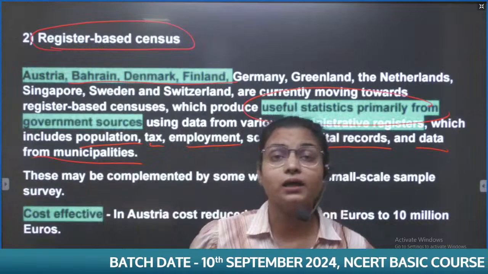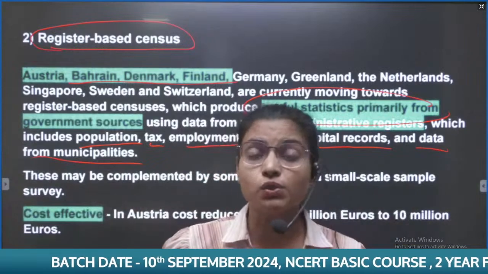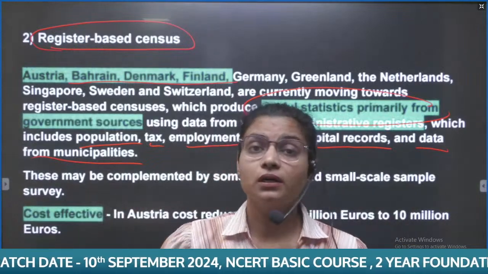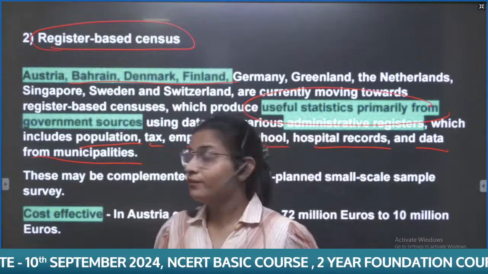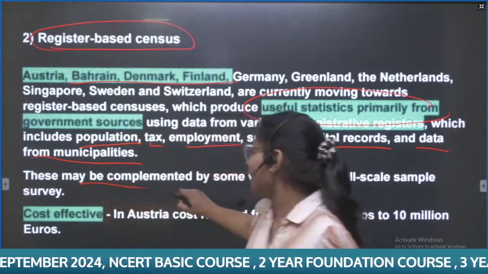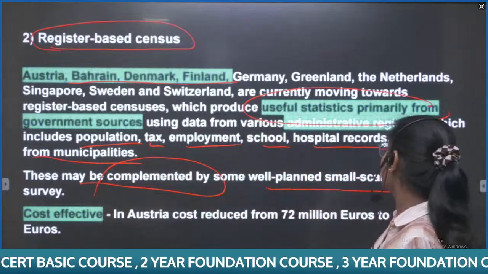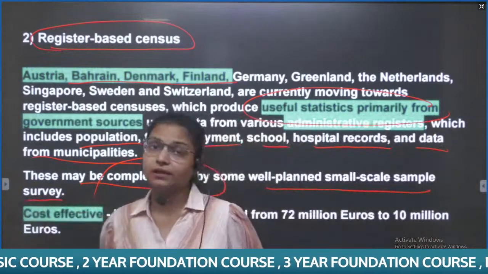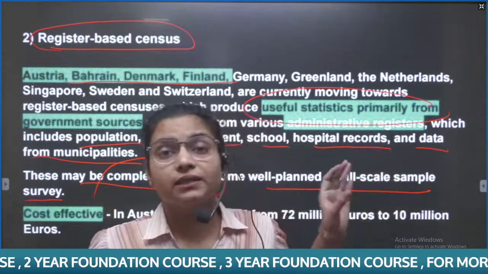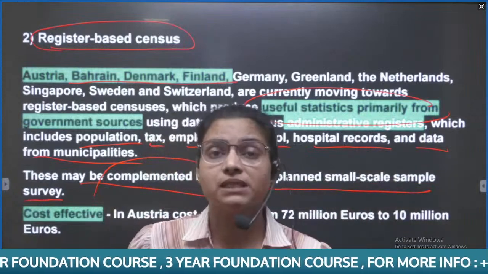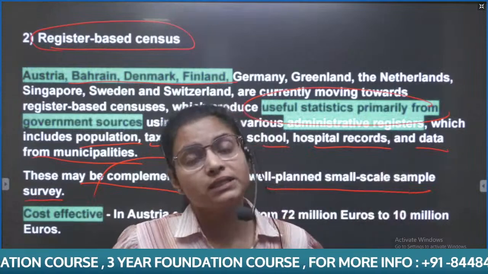All these are compiled and linked together digitally. And with this, we can further complement the data with a well planned small scale sample survey, because obviously there is a need for some kind of sample survey also to complement this data.